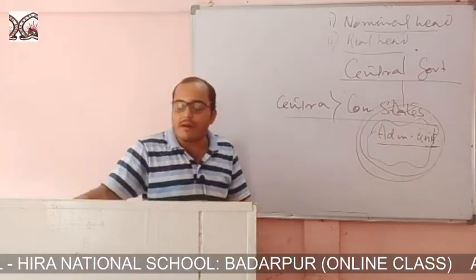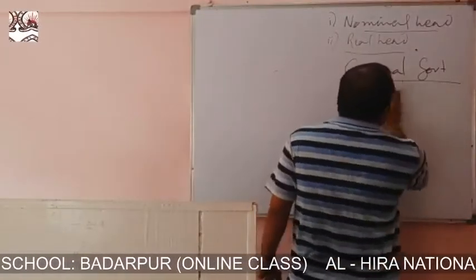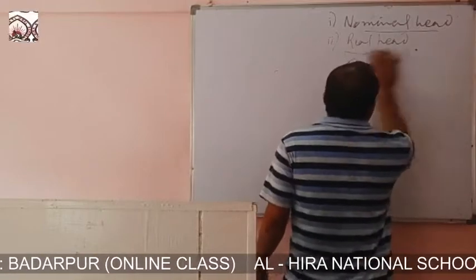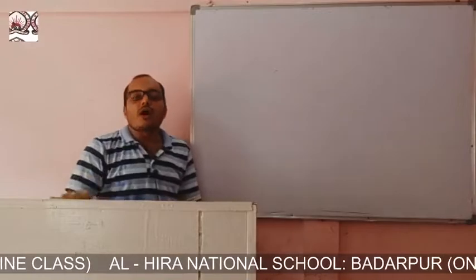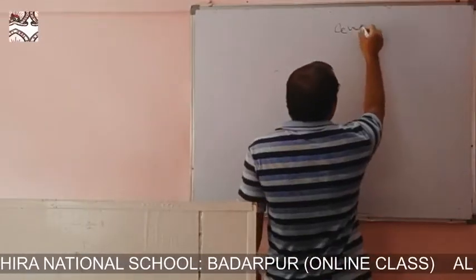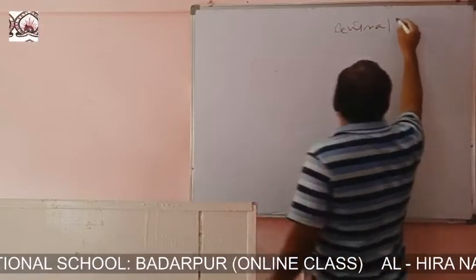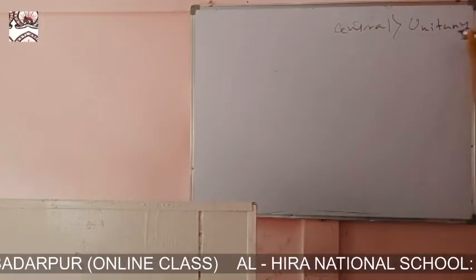Next, two types of government. How two types of government? In the unitary form of government, what did we get? One type of government: central, only central. That is unitary. Clear?